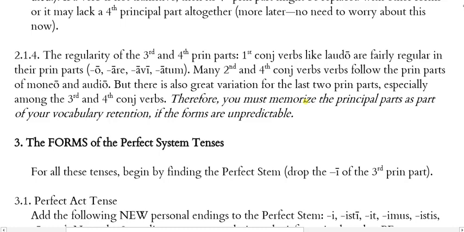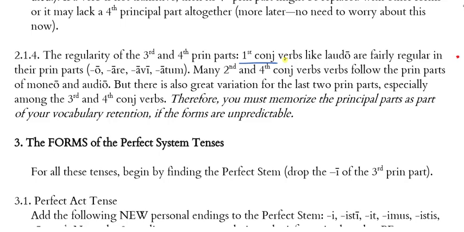Last point here, on the regularity of the third and fourth principal parts. First conjugation verbs like laudo are fairly regular in their principal parts. Laudo, laudare, laudavi, laudatum. O, are, avi, atum. So if you find another first conjugation verb, you could expect its principal parts to follow that. Many second and fourth conjugation verbs follow the principal parts of the paradigm verbs we've learned, moneo and audio. But there's also great variation for the third and fourth principal parts, especially among the third and fourth conjugation verbs.